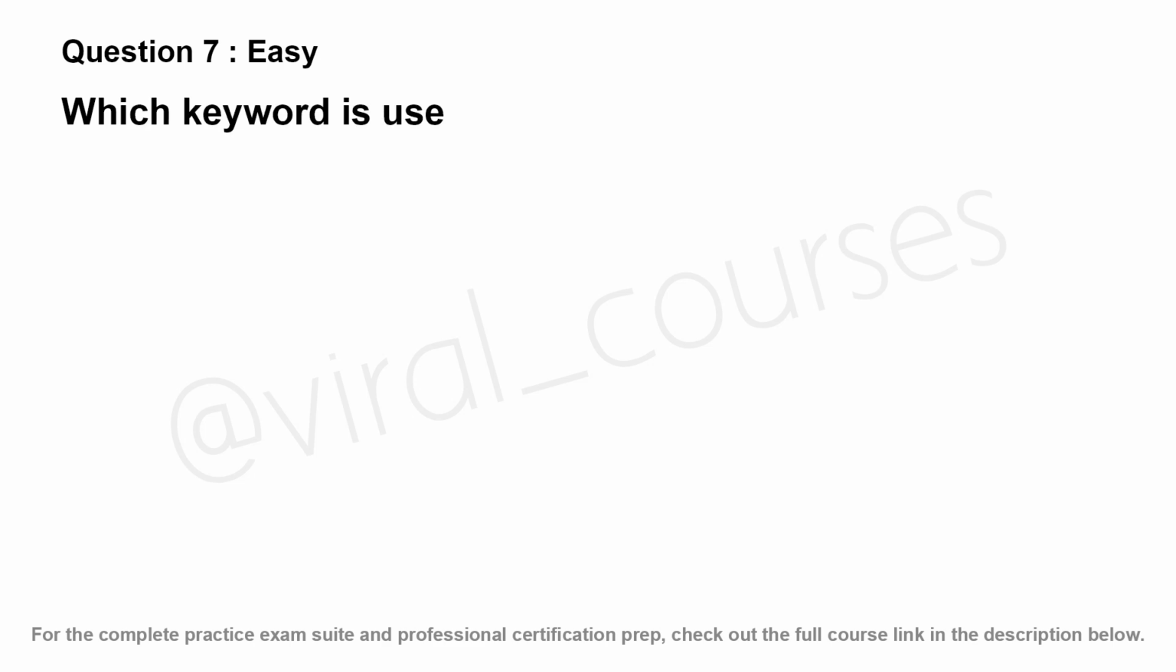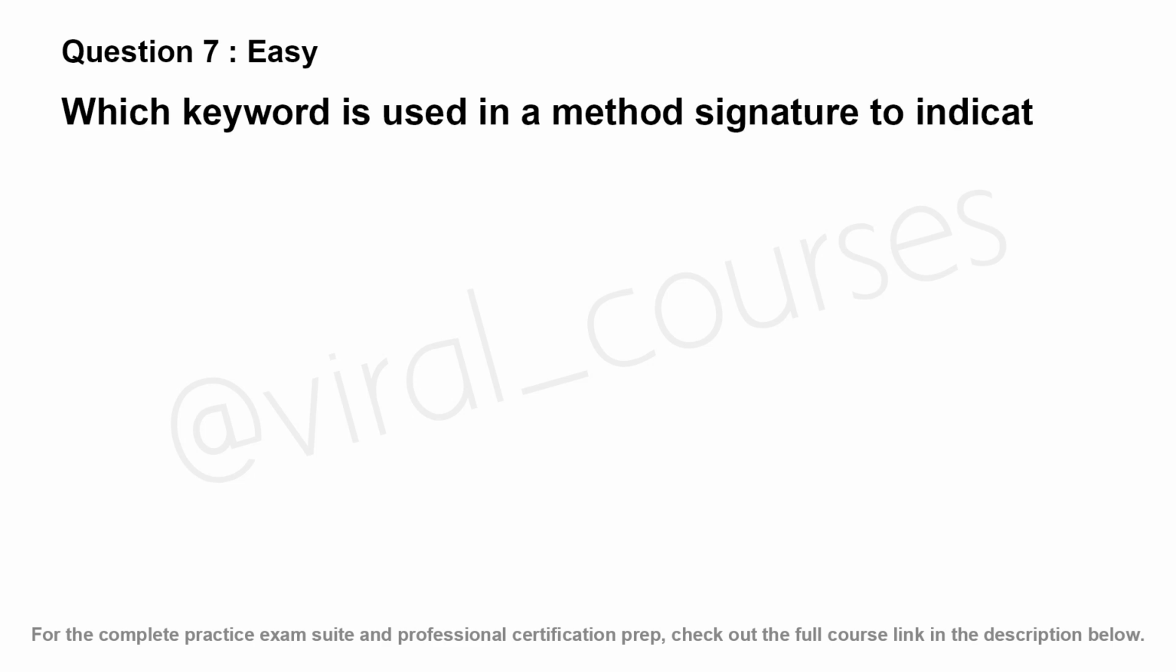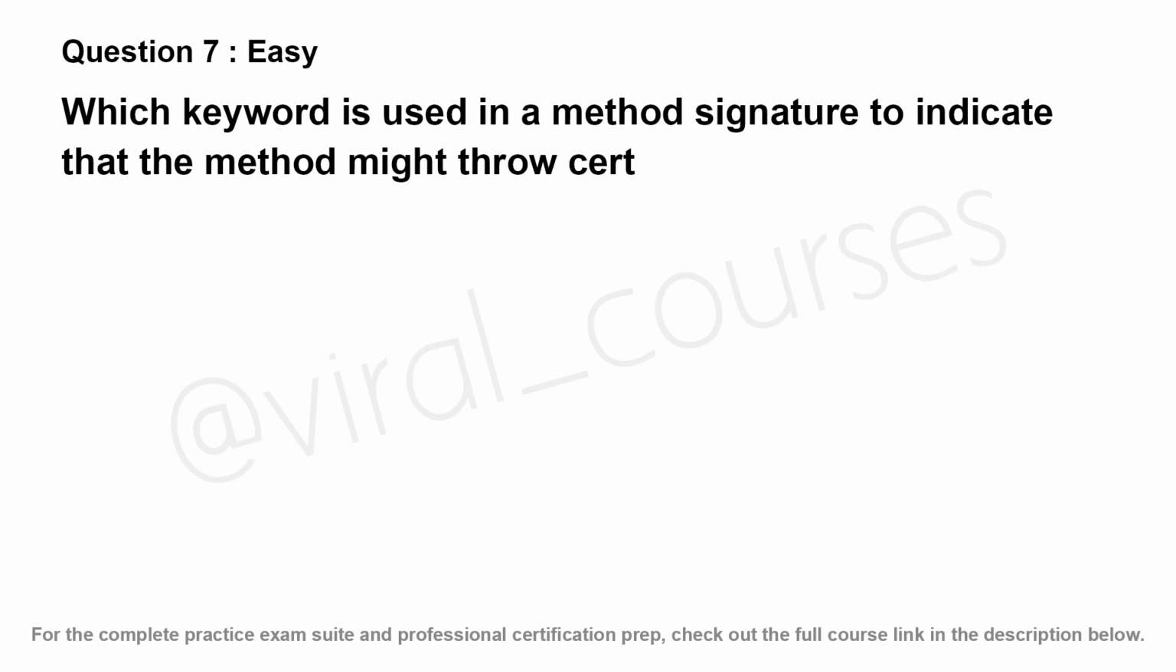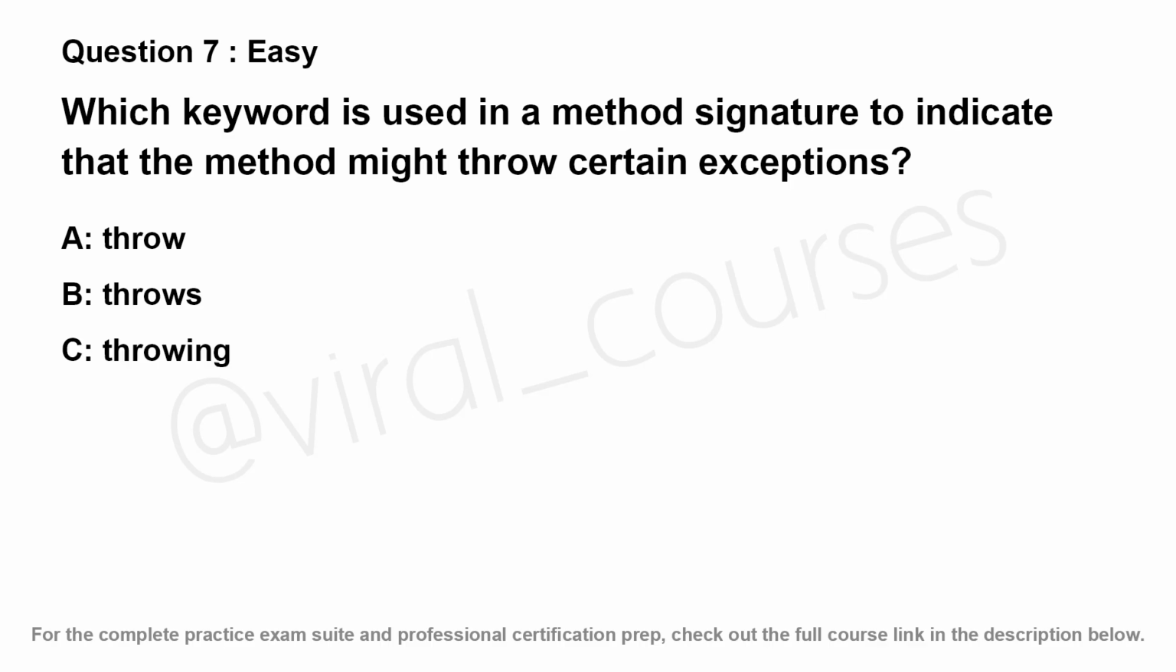Which keyword is used in a method signature to indicate that the method might throw certain exceptions? Option A, throw. Option B, throws. Option C, throwing. Option D, exception.